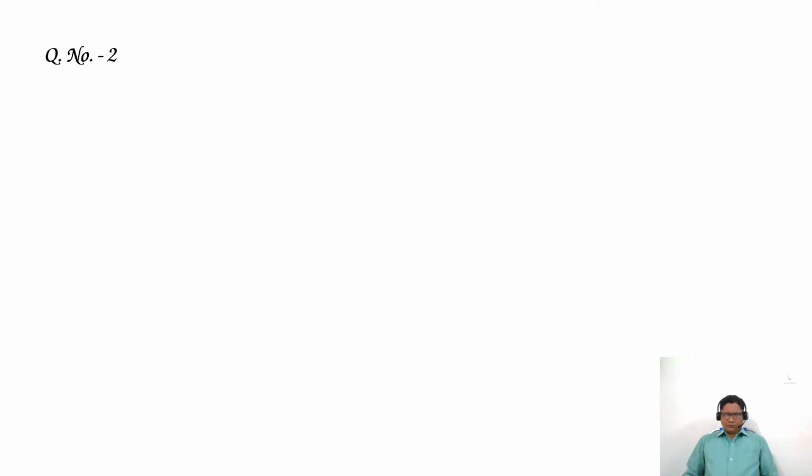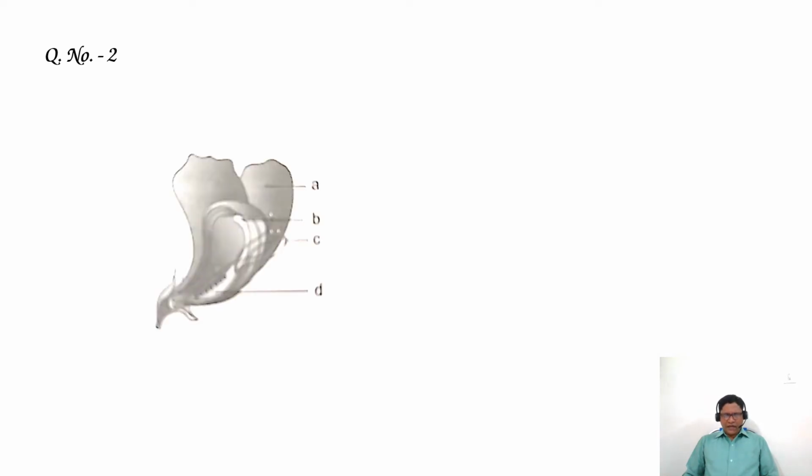Question number 2. In the process of emasculation, which part of the flower must be removed? For this question, the flower diagram is given. It is labeled with the 4 different letters A, B, C, D. Among these parts, which part is removed during emasculation?